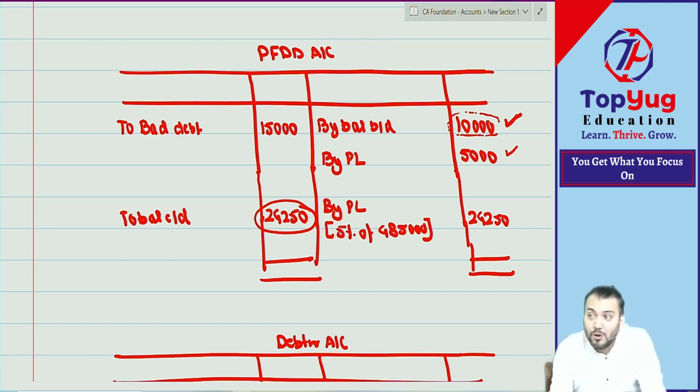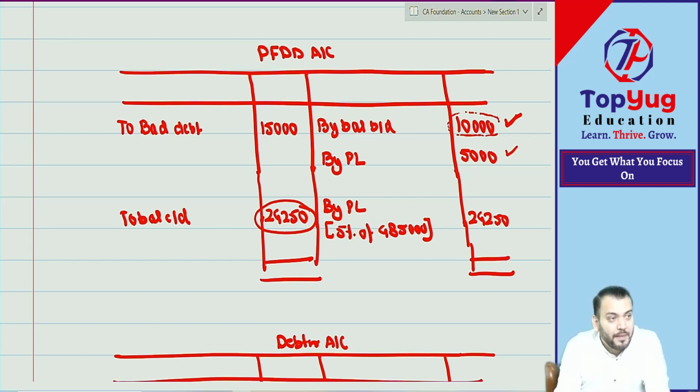Now we'll also create the provision for the current year. The current year provision will be created on the closing debtor, that is 5% of 4,85,000, which means 24,250. What is the journal entry for creating provision? Always we create provision from the PL account. PL account debit to provision. So by PL 24,250. And of course when you balance it, the same amount will come. This becomes the closing balance. This closing balance will be shown in the balance sheet by way of deduction from the debtor account.